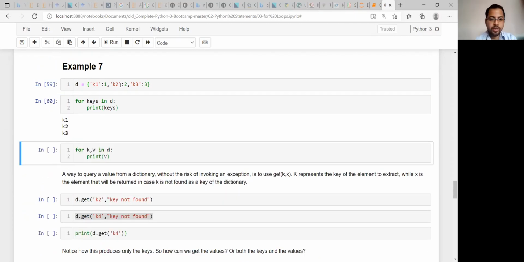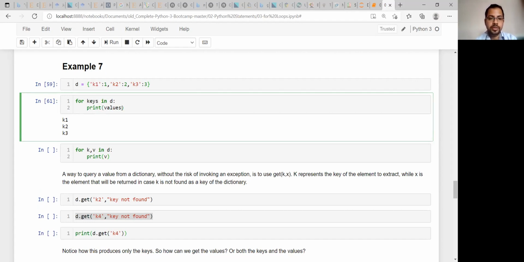Now, if you want to print the values, that means 1, 2, 3, you may think, okay, I will write values and change it here also, so it will print the values. If you do that, you will get again 1, 2, and 3, because that doesn't mean these are values. These are only variable names, nothing else.